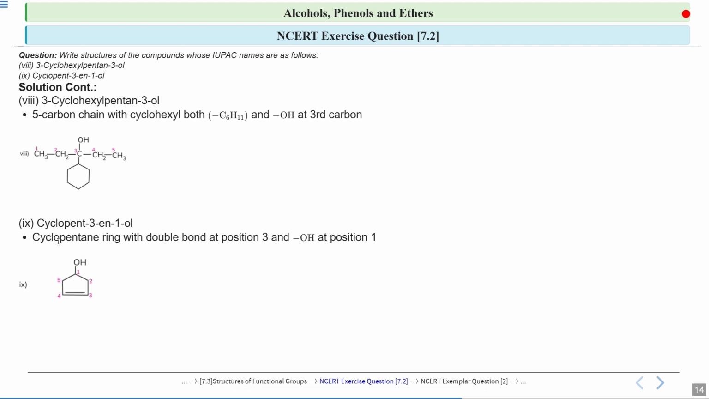So if we see the structure, this is a cyclopentane. So this is a cyclic structure. This cyclo word indicates that this is not a straight chain. This is a cyclic compound. So this is cyclopentane. It contains 5 carbon atoms. And on third position, there is one double bond. So see, at this third position, there is one double bond. And on first carbon, there is one hydroxyl group. So this is cyclopent-3-en-1-ol. Remember, ene is there. It is an alkene. So a double bond will be there. If yne is there, that means a triple bond is there.